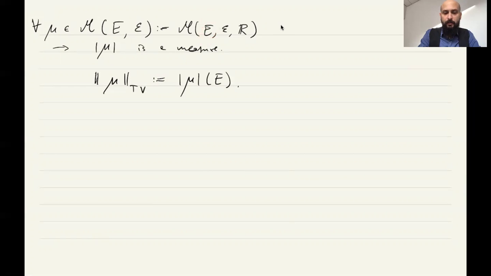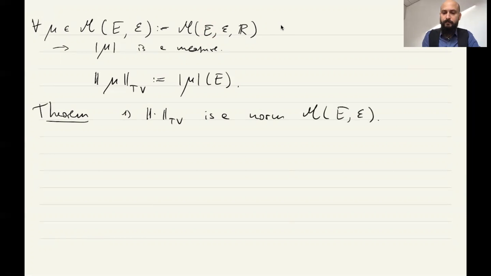Now we are going to prove a theorem that says that, first of all, this total variation norm, or total variation mass, is a norm on the vector space M(E), the space of real measures. And second, we're going to prove that this vector space equipped with this norm is complete, and therefore this is a Banach space.